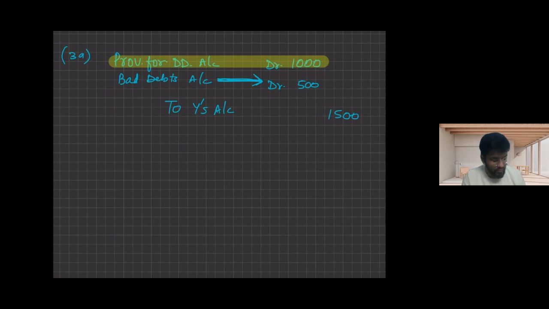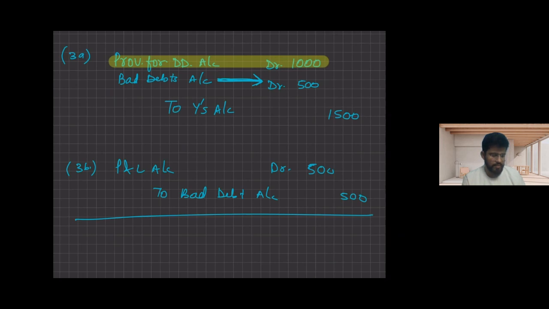Okay. So now what would be the final entry? The final entry would be 3B, I would say. It would be your P&L account debited with only 500 rupees to bad debt account with 500. Sir, what about the remaining 1,000 that already went to P&L in the previous year? That's it. Nothing to be done right now. I hope I'm clear now.